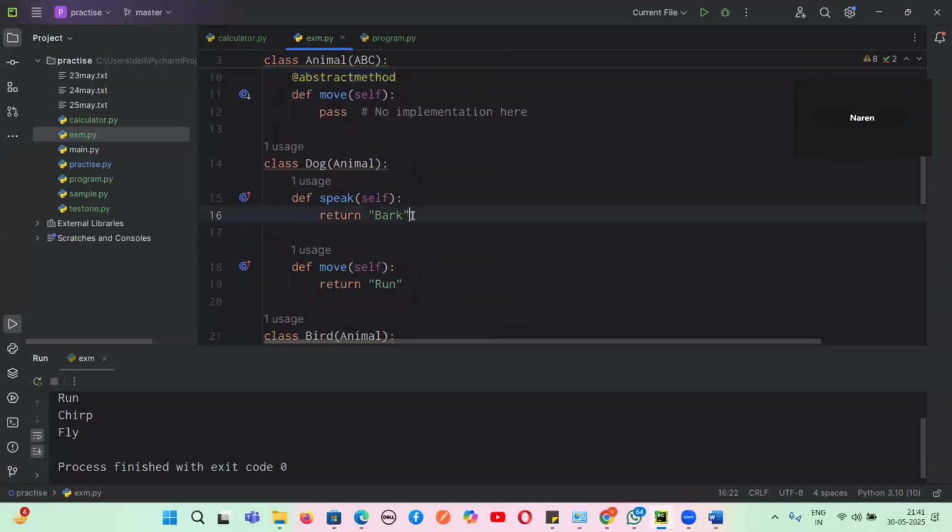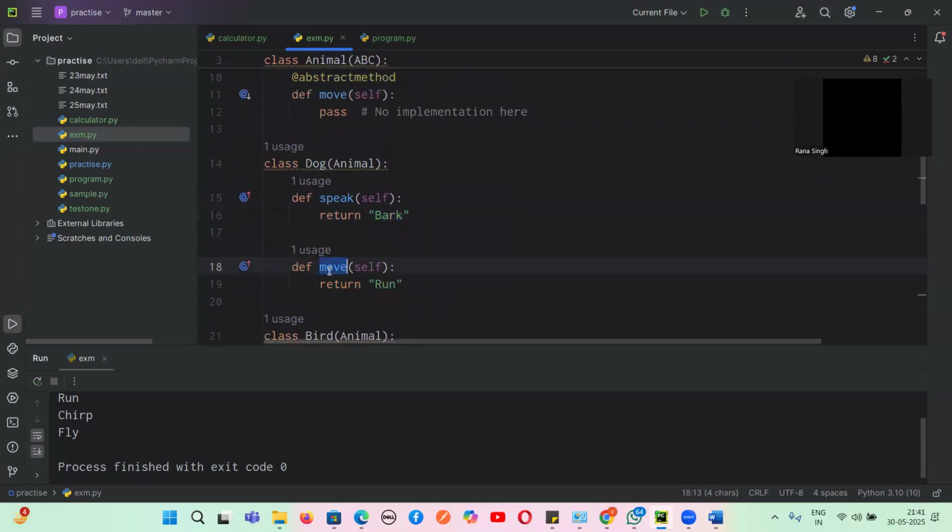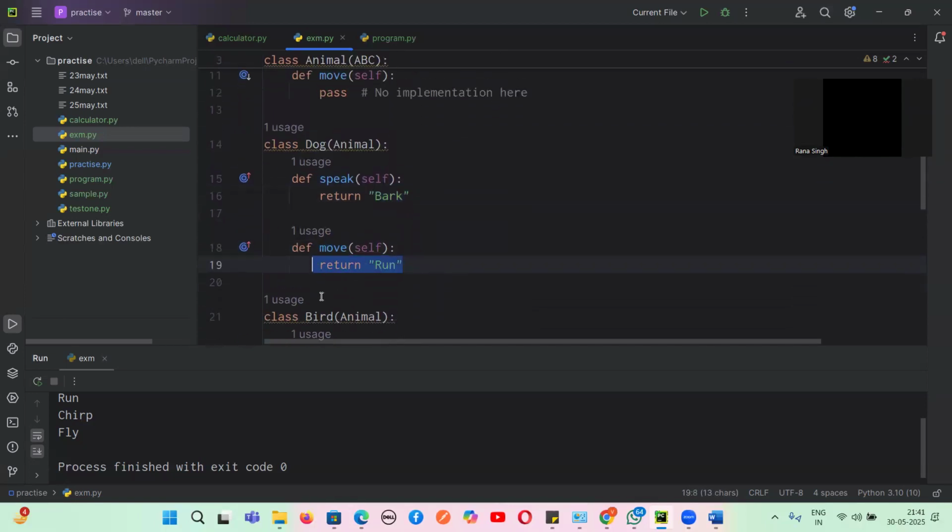Yes or no, guys? And it is returning what? Bark. Yes or no? Similarly, we have a method called move. It is returning what? Run. Are you guys clear till this much?